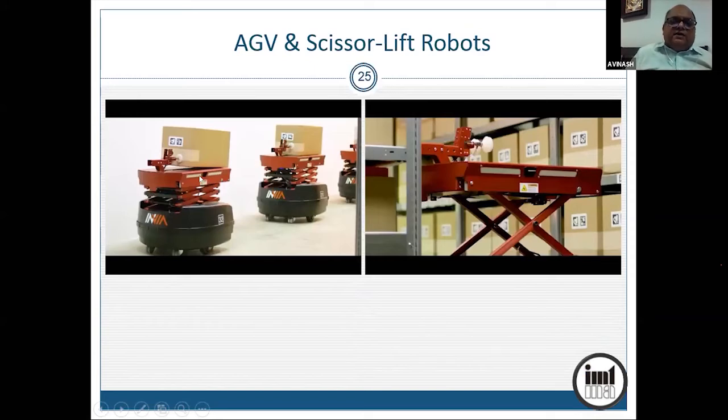This is another variant which is interfacing between the warehouse and the kitting station. So this is a scissor lift, which is again position controlled. So this is a scissor lift on top of a robot trolley, and it has a vacuum cup. It can go, it can identify based on barcode or QR code which is the right carton. It can lift the carton, carry it to the kitting station and leave it there. So these are another kind of robo. The brand name is called Invia Robo. These are popularly used in warehouses now.